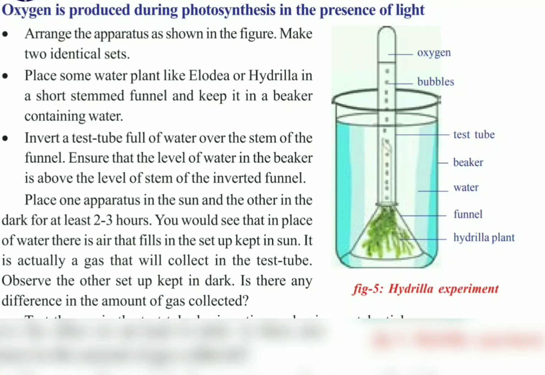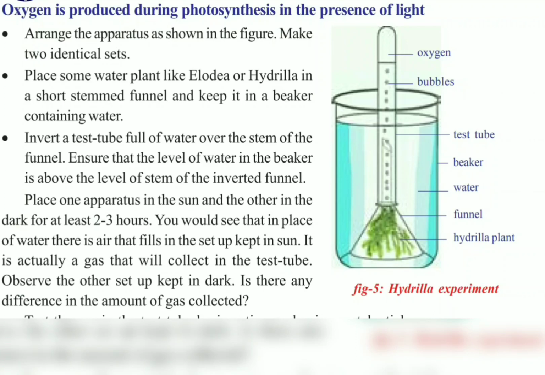You don't know which gas it is. We need to test it. So what you will do is put this test tube in front of the incense stick or a matchstick. You will notice that the burning matchstick or incense stick burns more brightly, liberating certain flames. This indicates the presence of oxygen gas. So this is the test for oxygen. From this experiment we can clearly prove that oxygen is produced during the process called photosynthesis. Again we have to remember here, this oxygen gets liberated only in the presence of light.